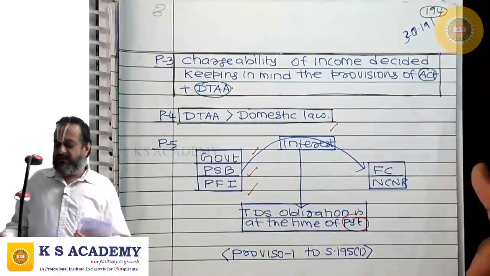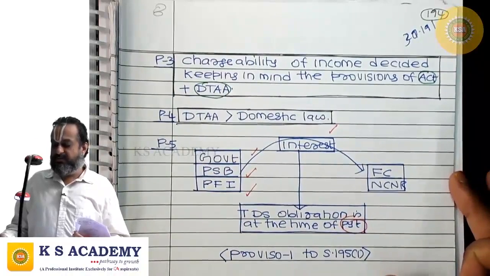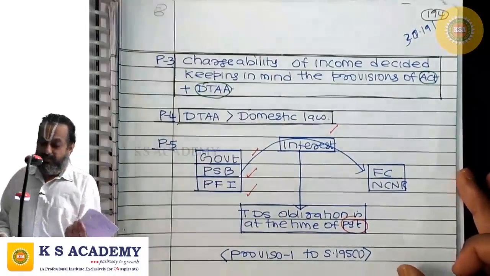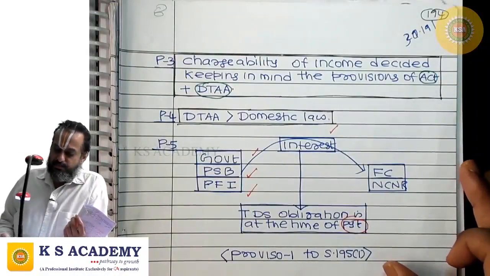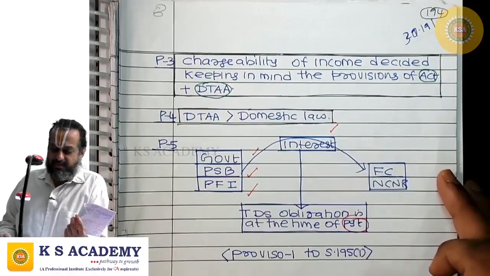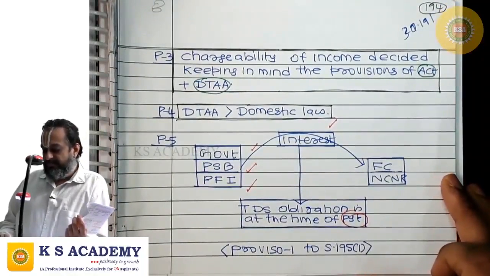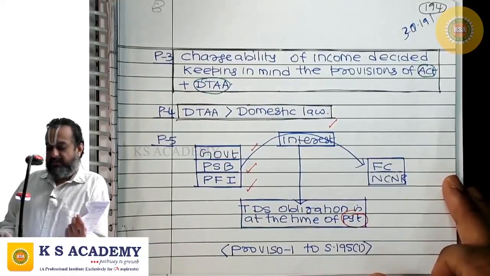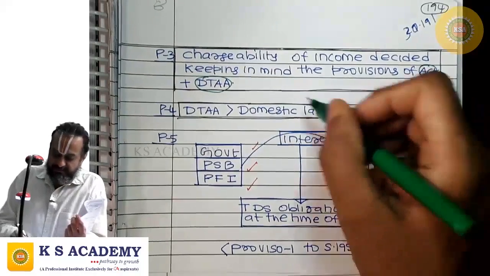The chargeability shall not be decided keeping in mind only the provisions of the Income Tax Act. DTAA provisions should also be considered. The DTAA supersedes the provisions of the Income Tax Act. Even if it is chargeable as per the domestic law, if it is not taxable as per the DTAA, the question of deducting tax at source under 195 doesn't arise.